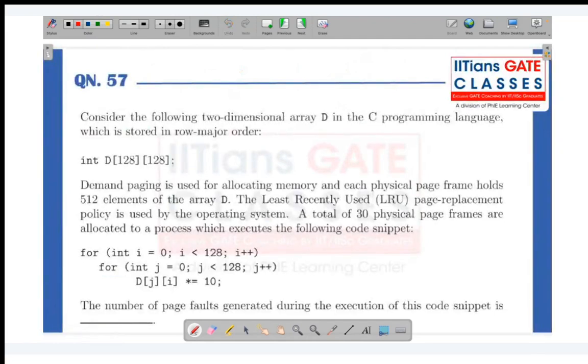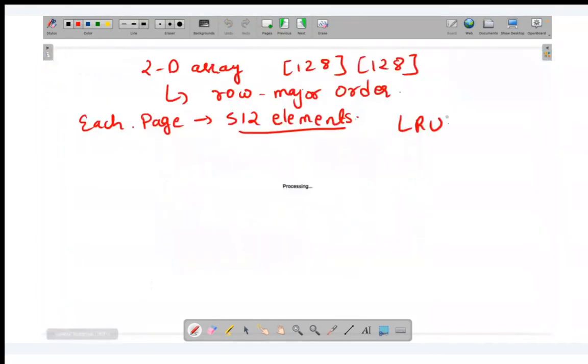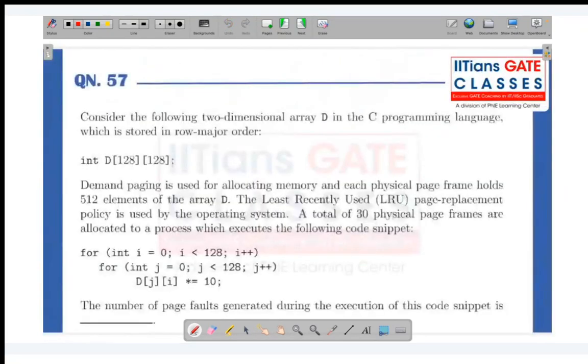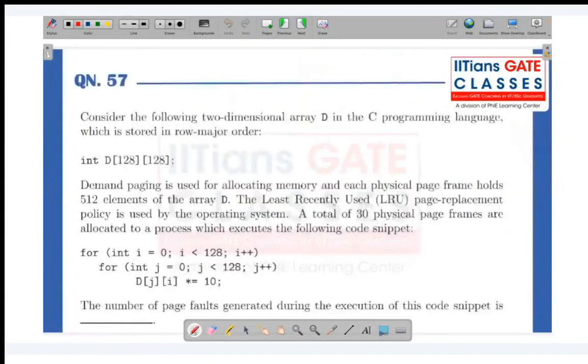So now they are using the LRU page replacement policy. They are using LRU, and what they're saying is that they have a total of 30 physical page frames. Okay, now what they are saying is the following.